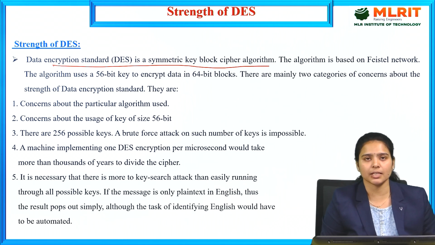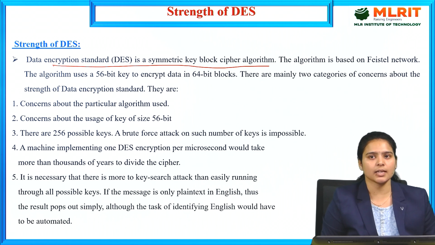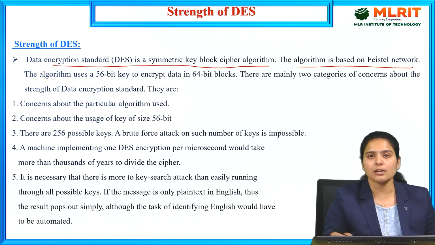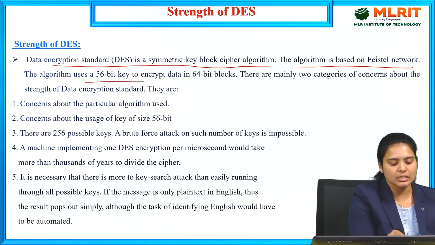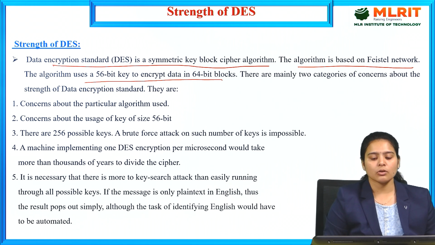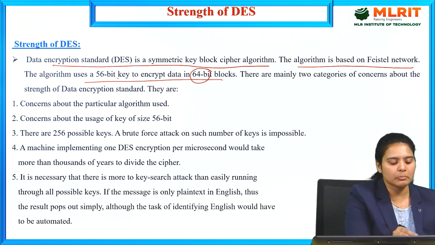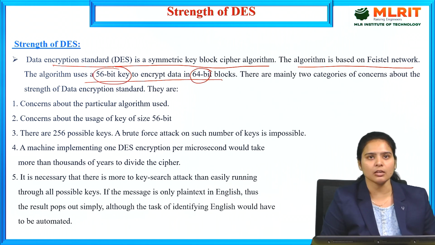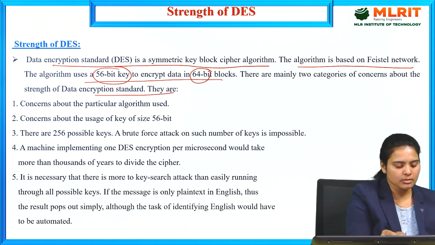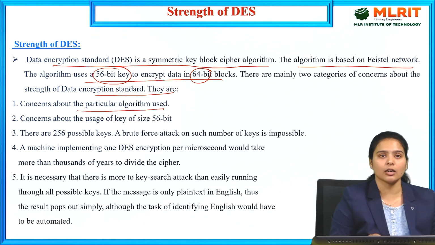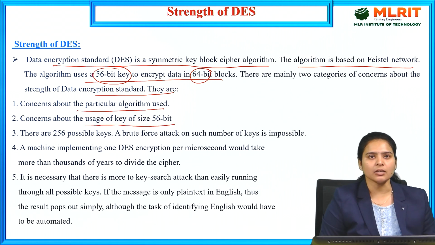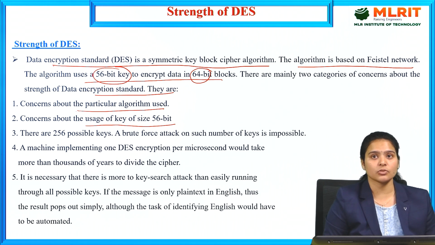Symmetric key is nothing but using the same key. Asymmetric is nothing but using different keys. It is based upon the Feistel network and uses a 56-bit key to encrypt the data in 64-bit blocks. So we already know we are using 64-bit blocks and a 56-bit key to encrypt the data. The key size of 56 bits is the strength of the DES.